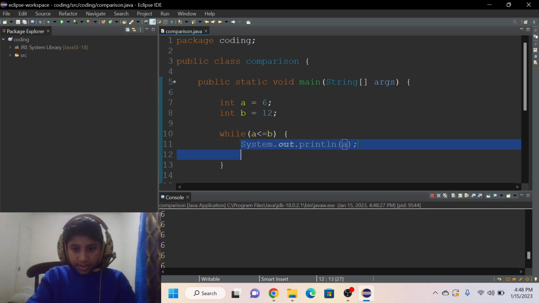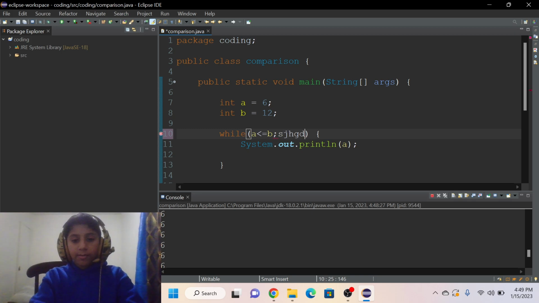So this is how to write it in a while loop. In a while loop, you can't put a semicolon and then write another a plus plus like that. It's going to give you an error. If you want to do that directly, you have to use the for loop to increment inside these parentheses.